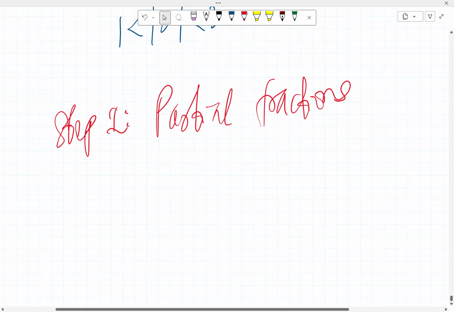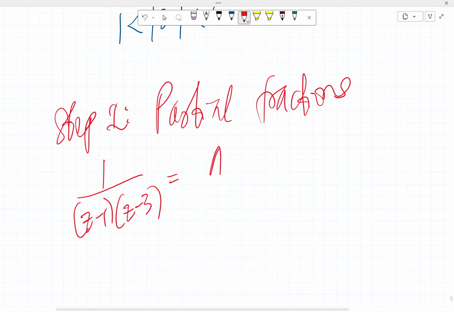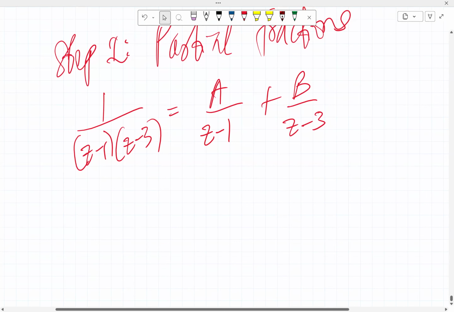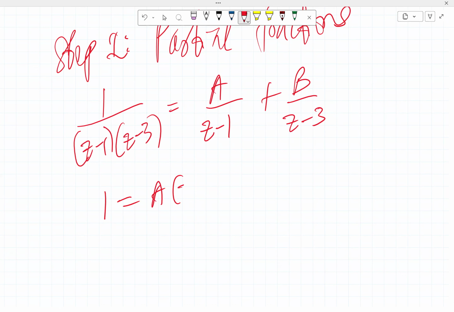So that is 1 over z minus 1 into z minus 3. Of course, that's A over z minus 1 plus B over z minus 3. We can use the cover up method. Let's multiply through by the LCM. So that is 1 equals A into z minus 3 plus B into z minus 1.